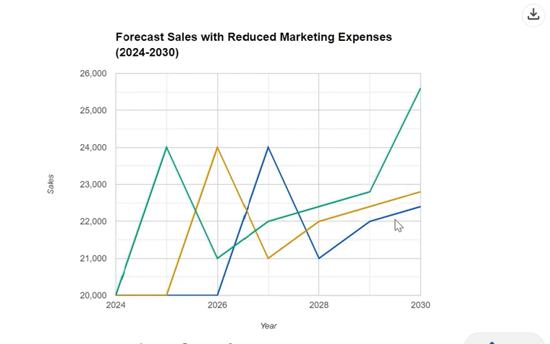Graph image. Image of forecast sales with reduced marketing expenses graph opens in a new window. www.gartner.com. Forecast sales with reduced marketing expenses graph. Additional notes. The graph is for illustrative purposes only and may not reflect actual sales data. The code used to generate the graph is available for reference.